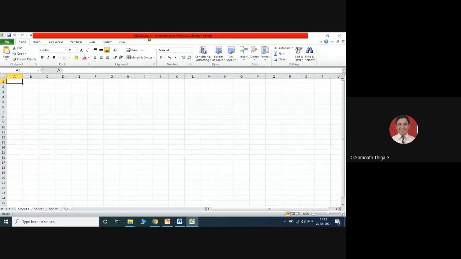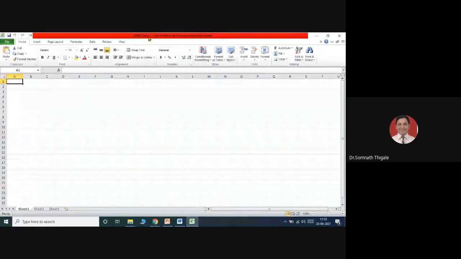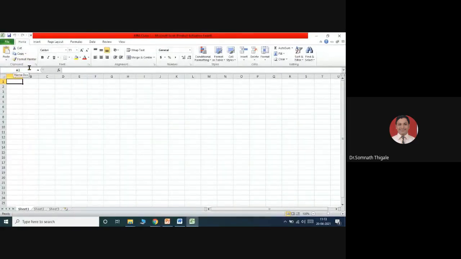So this is just a basic idea about Microsoft Excel. This is what I'm calling a spreadsheet, just like a ledger. What is the name given? You can read here, it is MBA class 1. Second, and most important, the same common options you will see inside the Home menu. Copy, paste, the way we discussed in Microsoft Word, the same options you will find here.